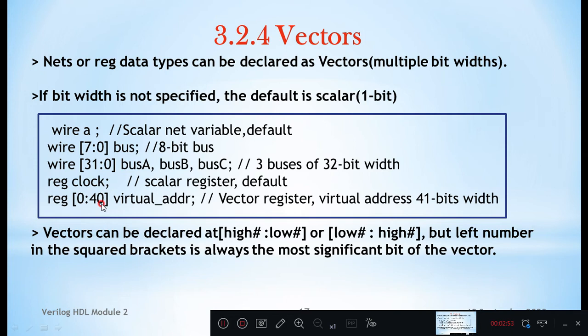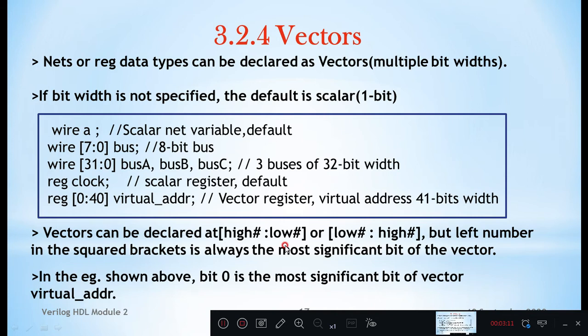So data that you are giving, you should give in regular notation, MSB then lower, LSB. Here on the left hand side LSB should be there, on the right hand side MSB should be there. In this order you should give data to the variable. In the example shown above, bit 0 is the most significant bit of the vector virtual address.